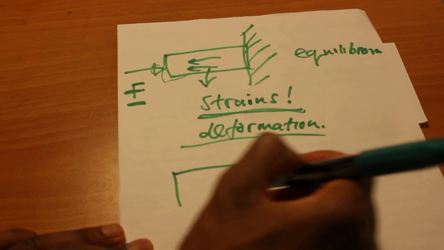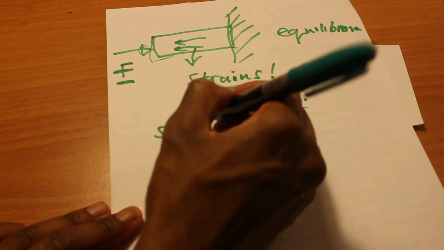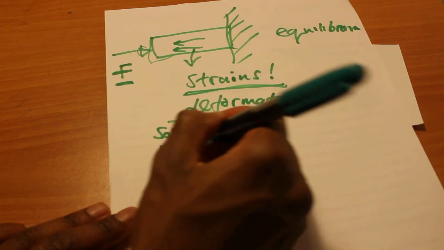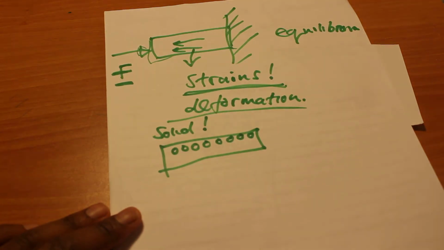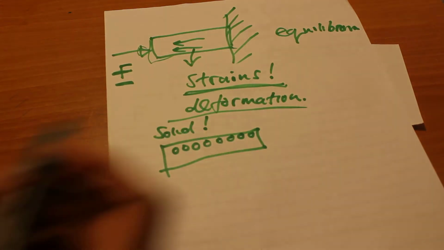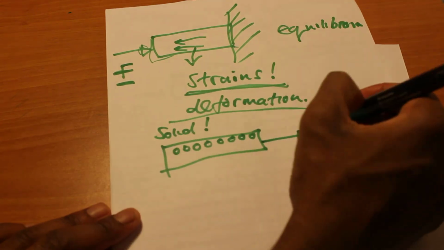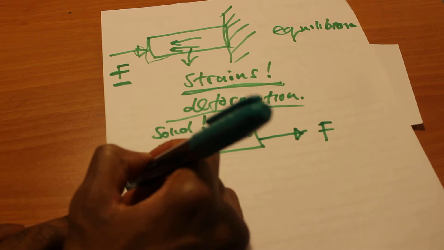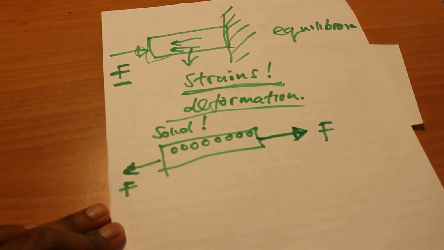In other words, this is what is happening exactly in the beam. Remember, this beam that we are looking at is a solid body, and particles within a solid body are closely arranged to each other. Let us assume that we are applying a stress or a tensile force that is pulling this beam apart. Let's say there are two forces here. We're applying this force this side, this force this side.